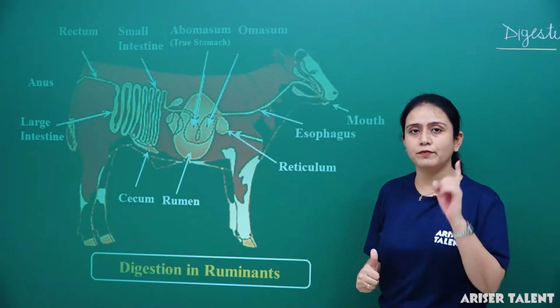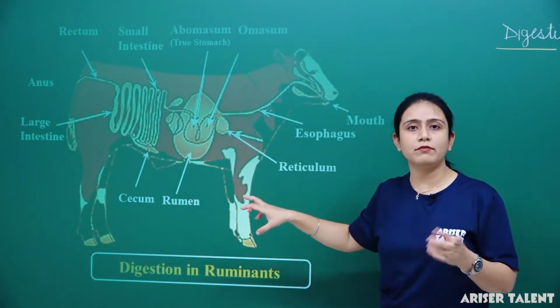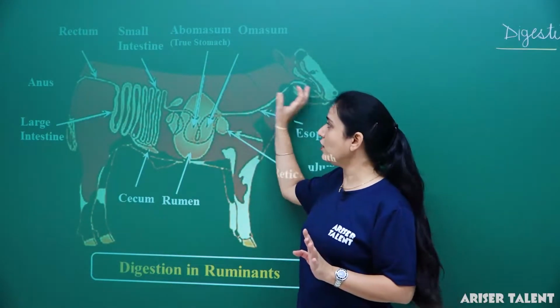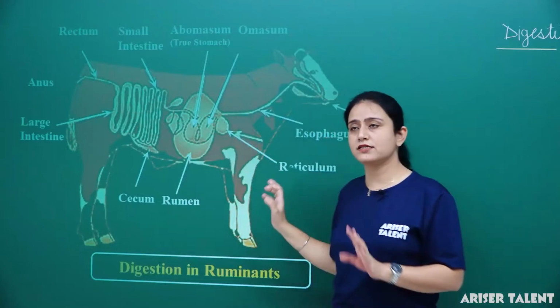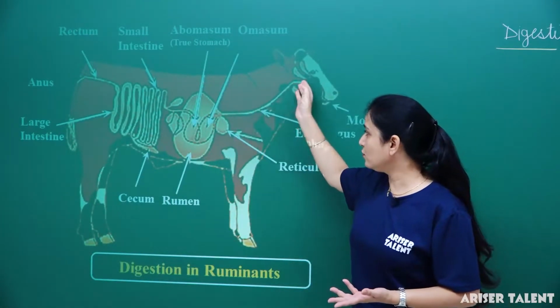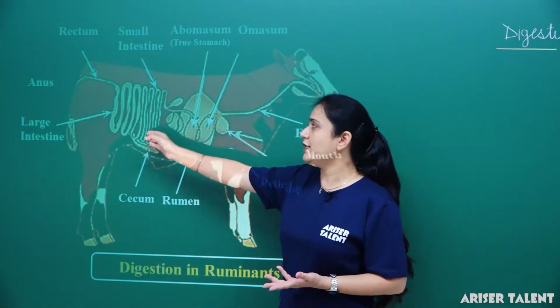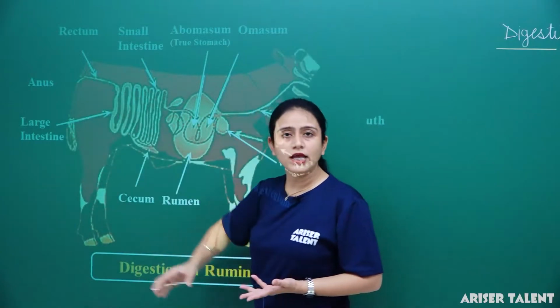Why is it different? Because ruminants have a four-chambered stomach. The rest of the parts are the same: they ingest food through the mouth, food goes through the esophagus to the stomach, from the stomach to the intestine, and from the rectum to the anus.